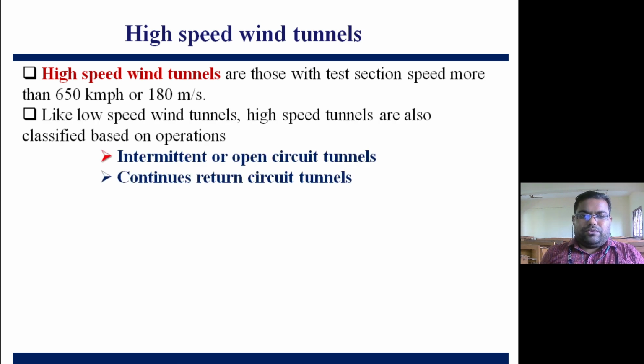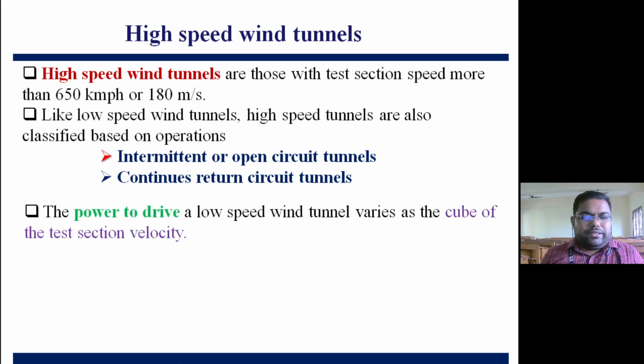Like low speed wind tunnels, high speed wind tunnels are also classified based on the operation. They may be intermittent or open circuit tunnels, or continuous return circuit tunnels. The power required to drive a wind tunnel varies as the cube of the test section velocity. So if we are going for a high speed wind tunnel with a larger tunnel length, the power requirement will be more to maintain the continuous flow.